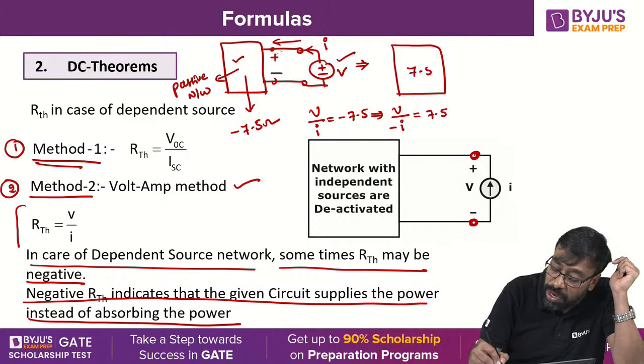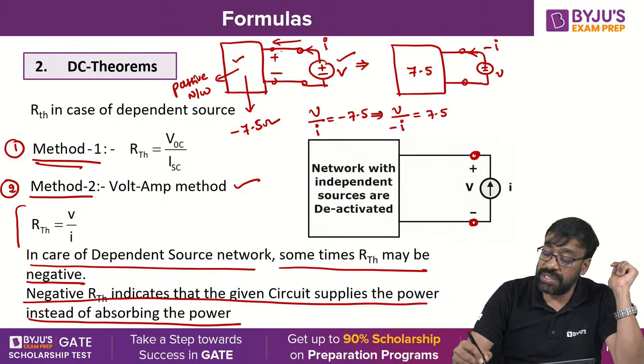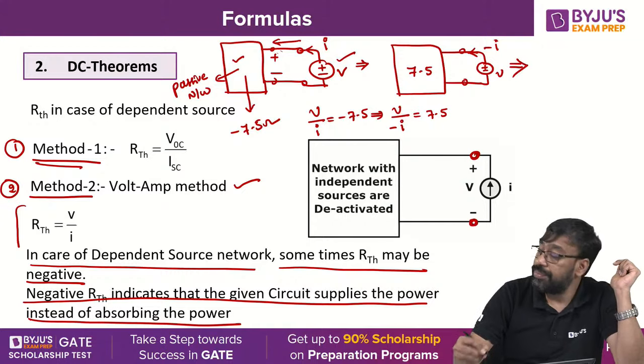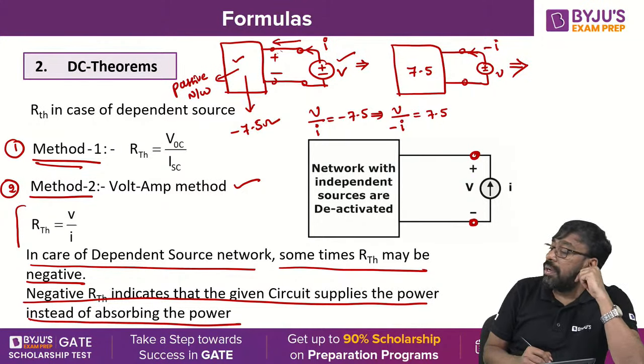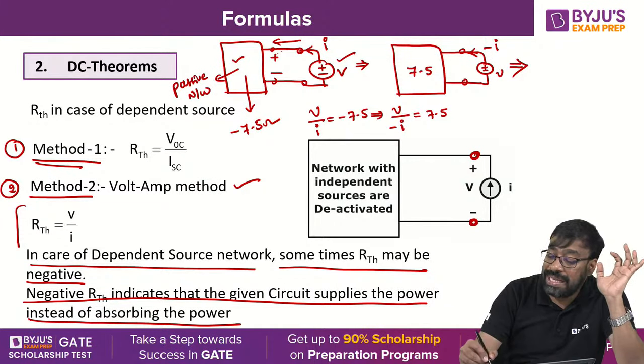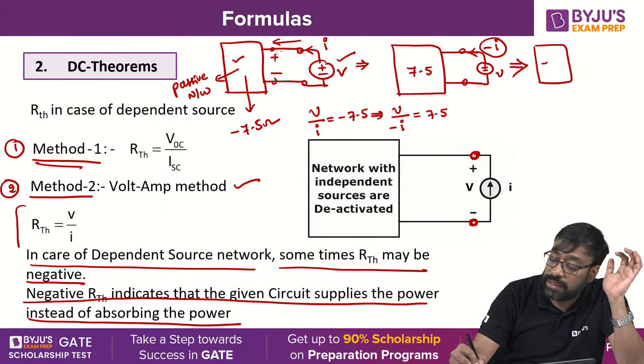This is now 7.5 I'm writing. But now I'm writing what? This is V, but this is minus I. Is it clear, Ravi Shankar? Very good. Look at this. Now, minus I upward direction is nothing but what? I in downward direction. Is it clear? Please respond quickly.